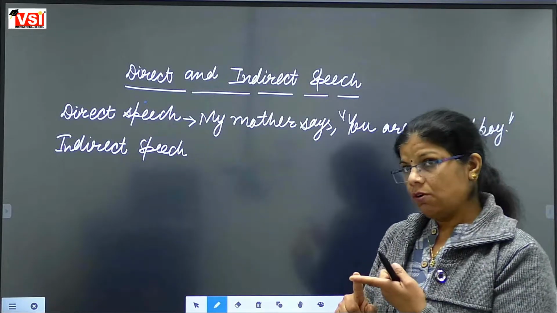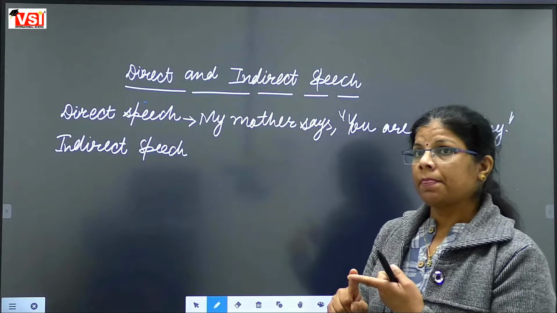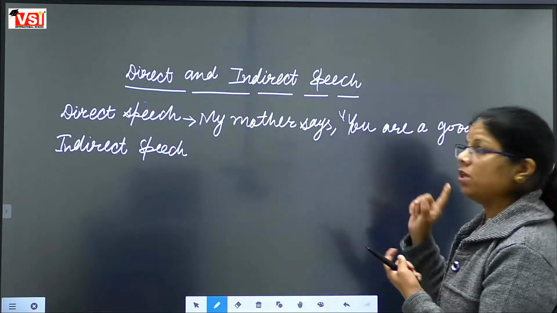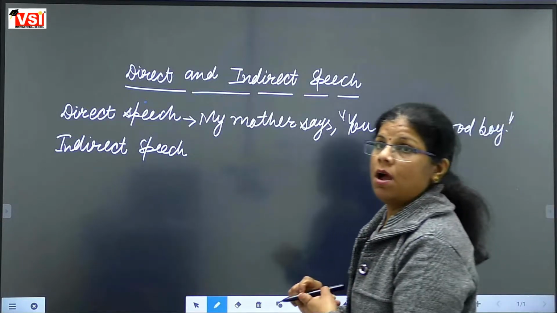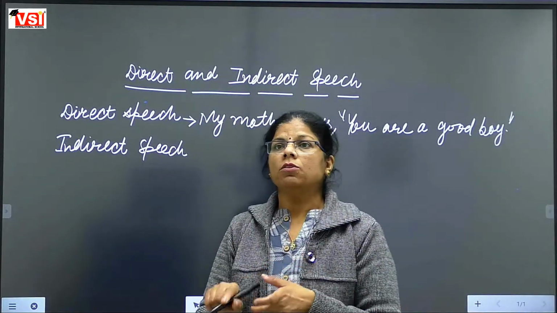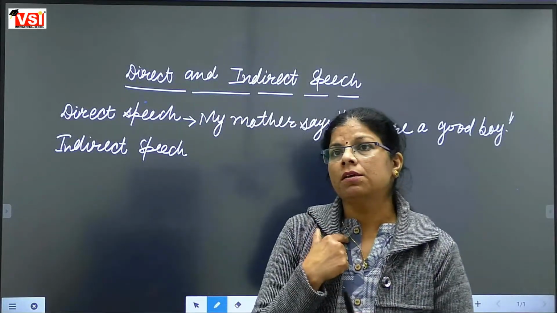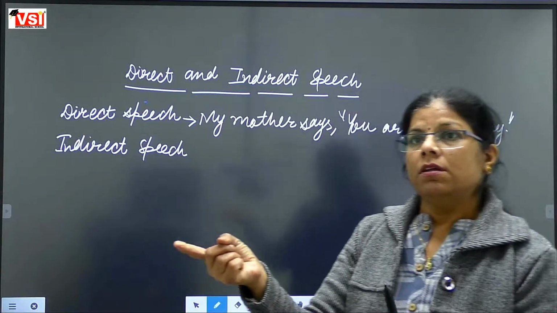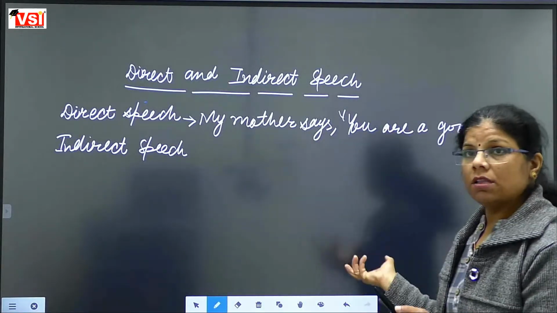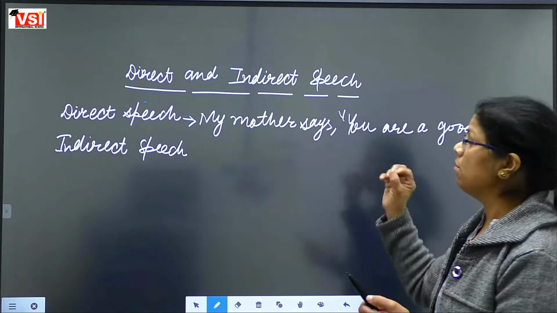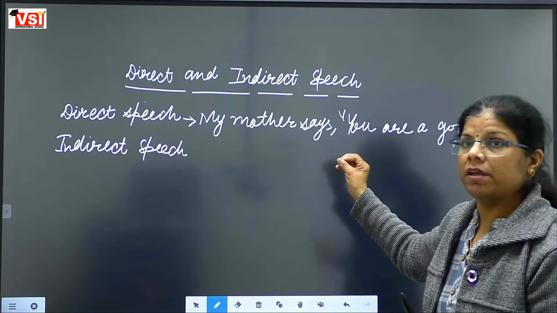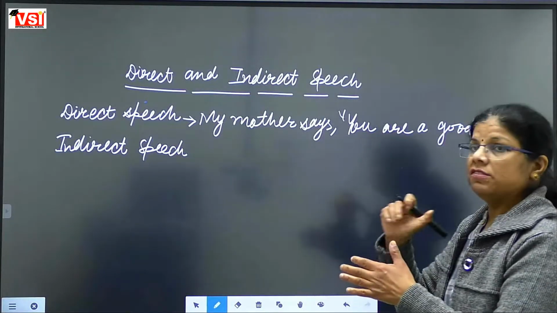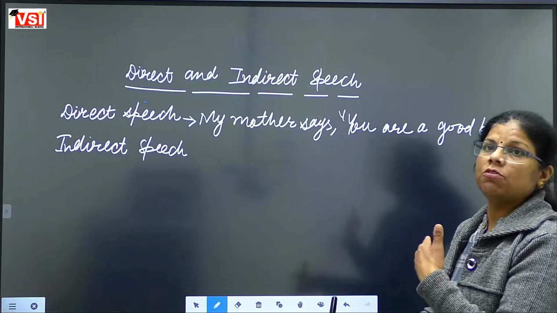Will we use you there only? No. अगर आप you use करेंगे तो इसका मतलब you are saying me you are a good boy. So we have to change the words according to us. There should be a change in the sentence when someone else is repeating those words.